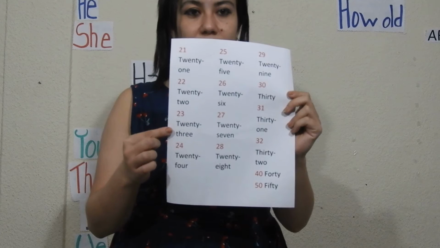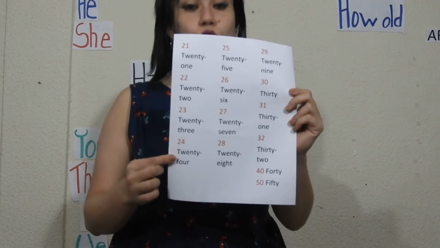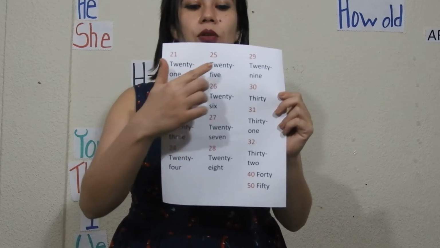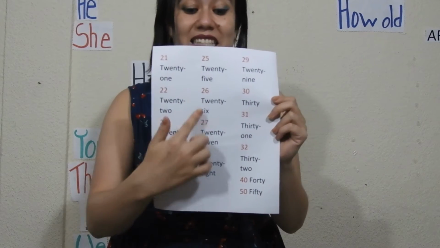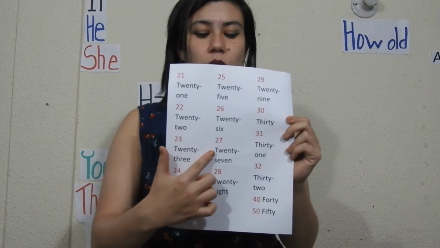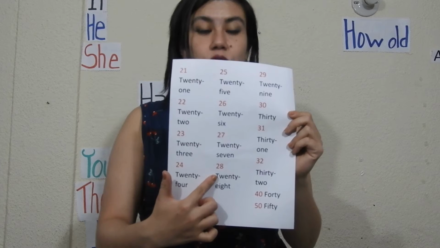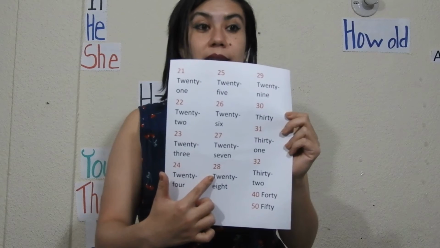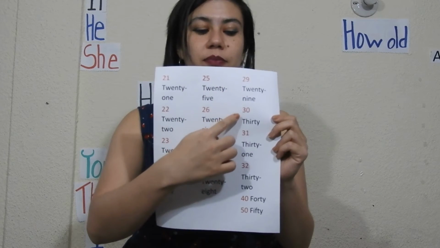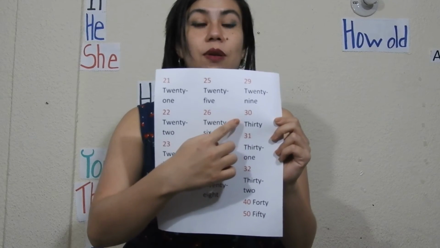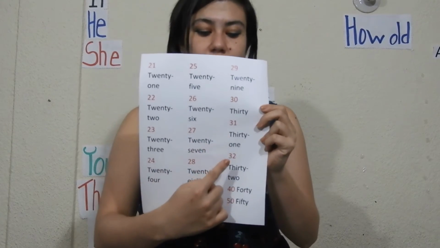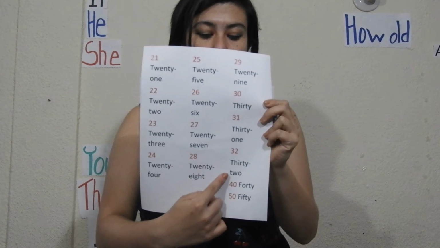No, 23 or 23, 24 or 24, 25 or 25, 26 or 26, 27 or 27, 28 or 28, 29 or 29, this one, 30. Remember the sound. 30, 31, 32.